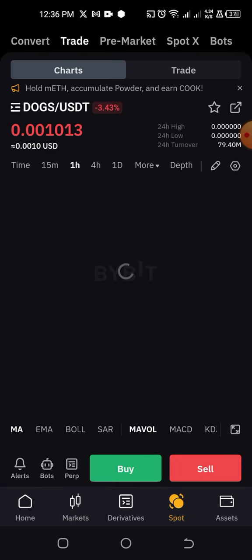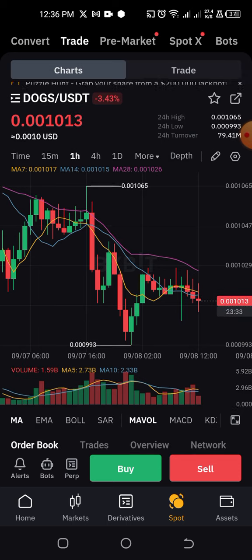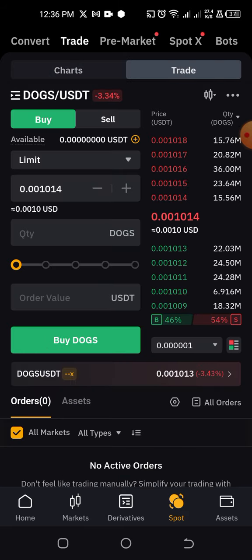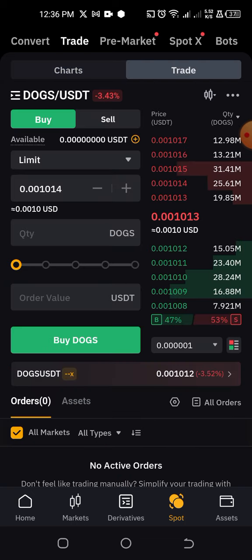So if I click on this dogs USDT now, I'll be able to see the details of how it is happening. I can just click on trade, or I'll click on chart to see how the chart is looking. For this video, we are not interested in the chart, we are interested in trading. So I'll click on trade, and from here, this is where you sell your coins.